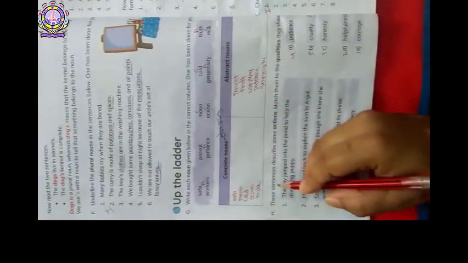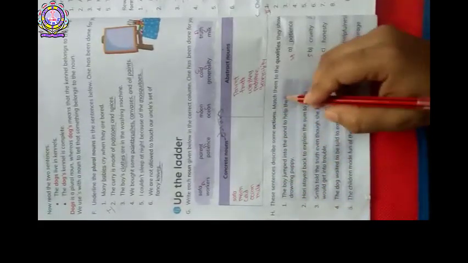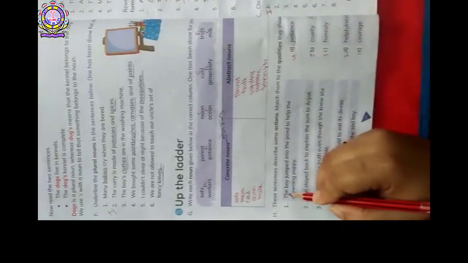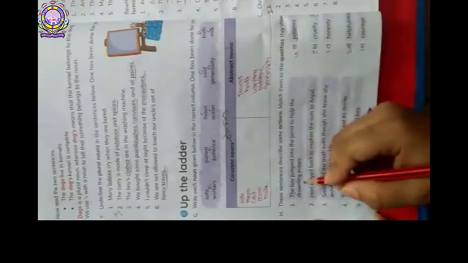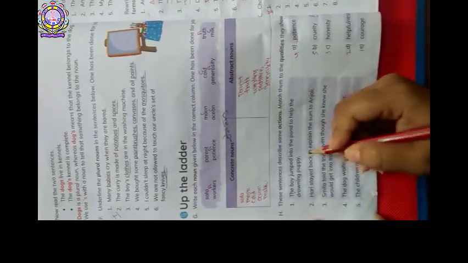Let's see your H. These sentences describe some action. Match them to the qualities they show. Let's read. See your first one: The boy jumped into the pond to help the drowning puppy. Courage.